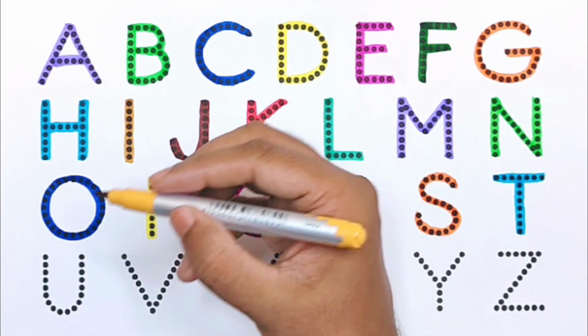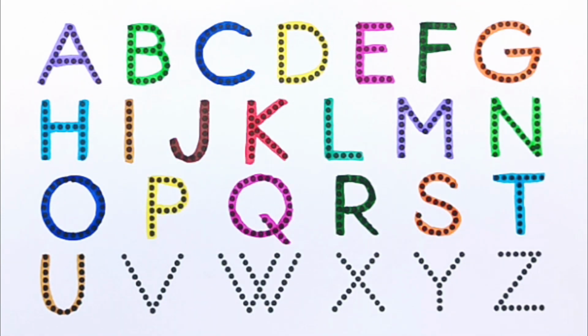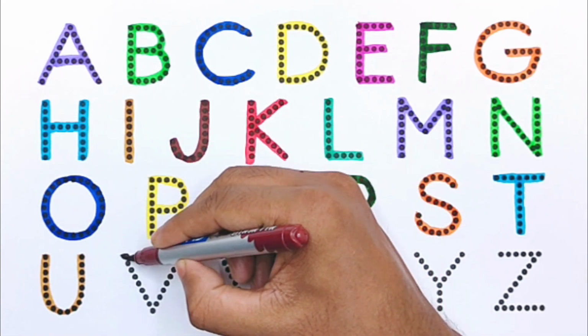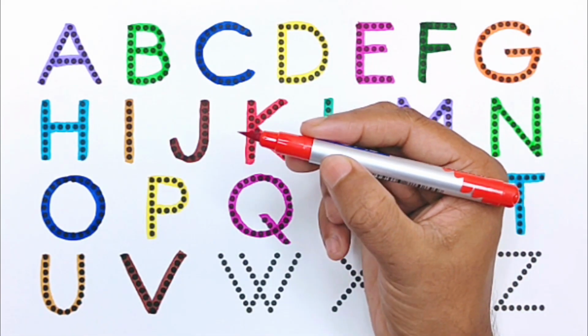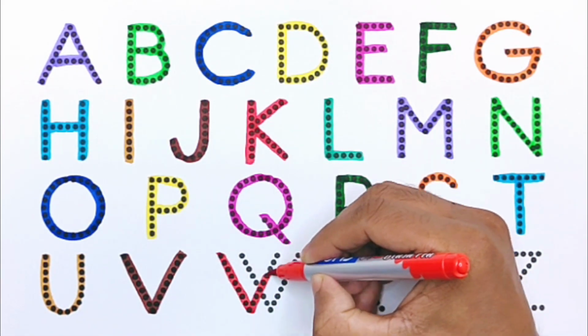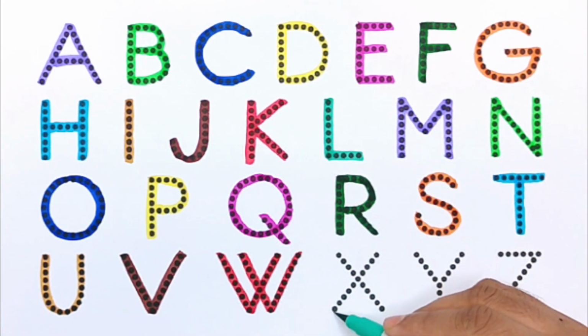Yellow brown color. U for umpire. Brown color. V for village. Red color. W for wall. Sea green color.